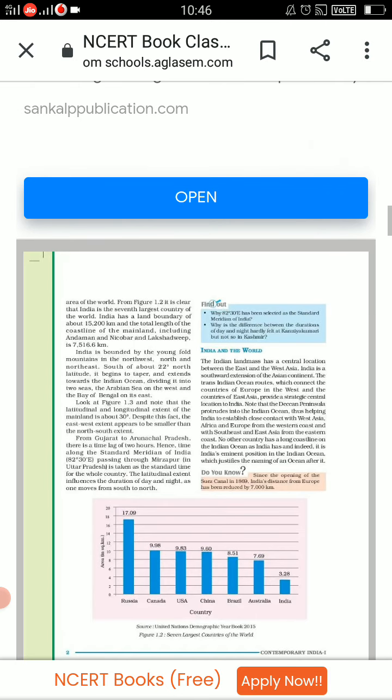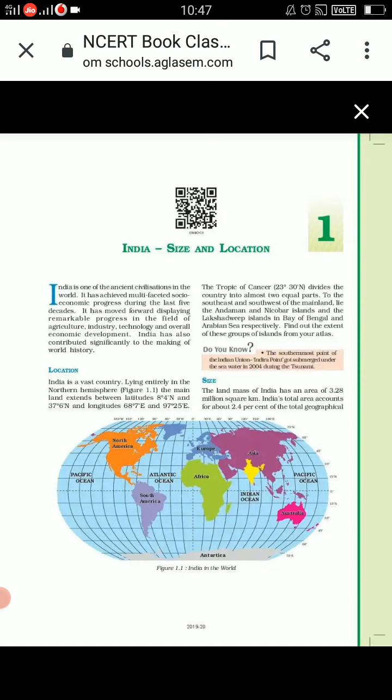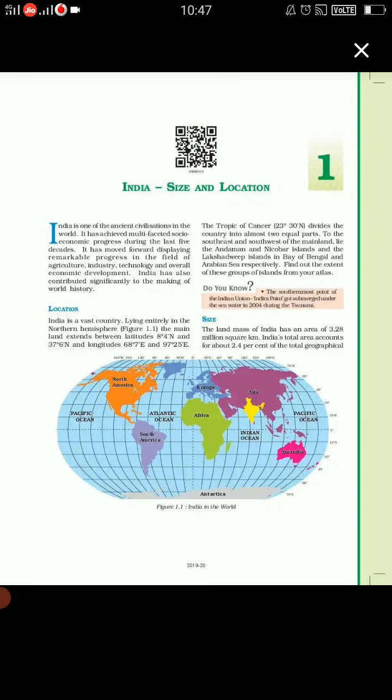And children, you will be surprised to know that the Indira Point was submerged during the tsunami in 2004. It is the southernmost point of the Indian Union, because the mainland is only till Kanyakumari. So in the group of islands, the southernmost point of the Indian Union was Indira Point, and children, it got submerged under the sea water in 2004 when the tsunami came.